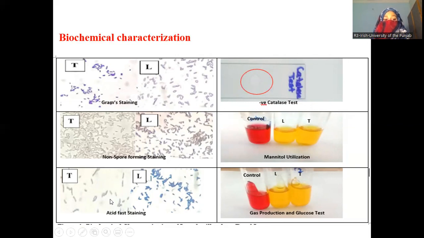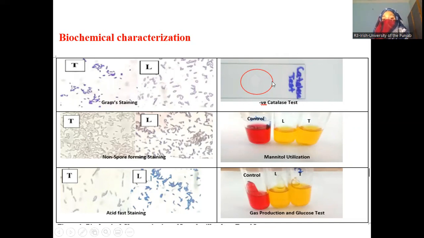Acid fast staining. In acid fast staining, we can see that they give blue color, which means they are non-acid fast. Lactobacillus are non-acid fast strains. So by these three stainings, we can identify that our strain may be Lactobacillus.